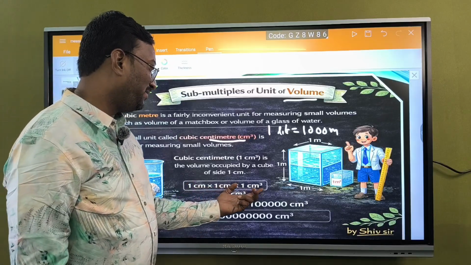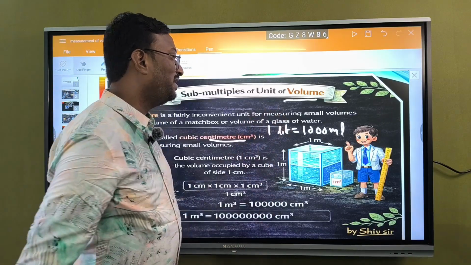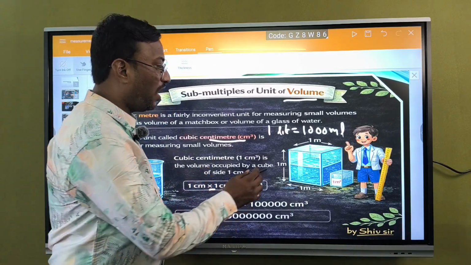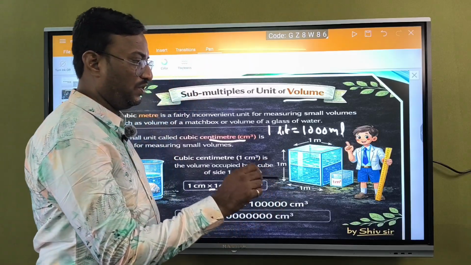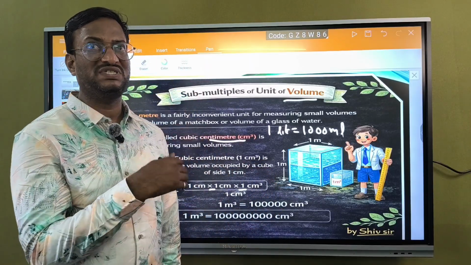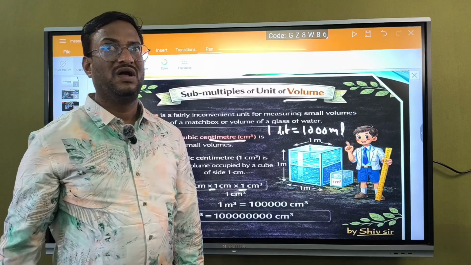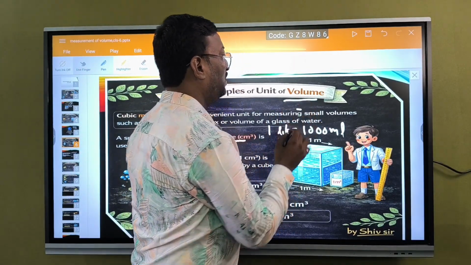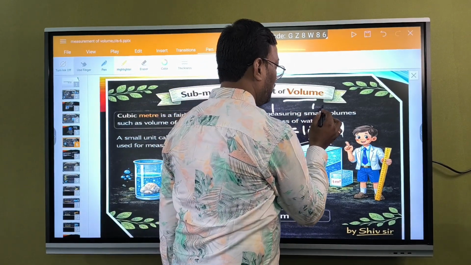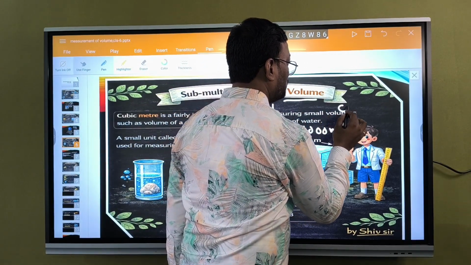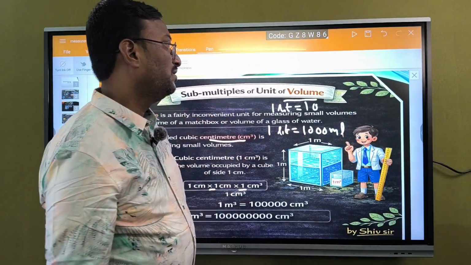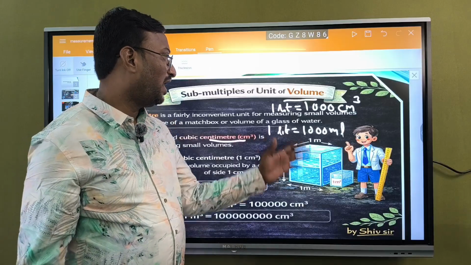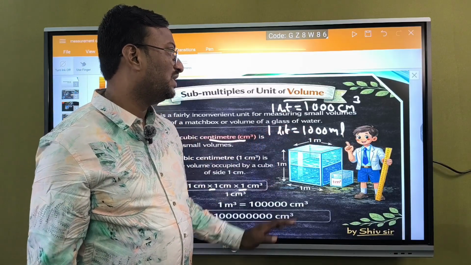So 1 cubic centimeter means all the sides should be 1 centimeter, 1 centimeter and 1 centimeter. And also 1 liter is equal to 1000 cubic centimeters. Okay, so 1 liter is equal to 1000 cubic centimeters and 1 liter is equal to 1000 ml.